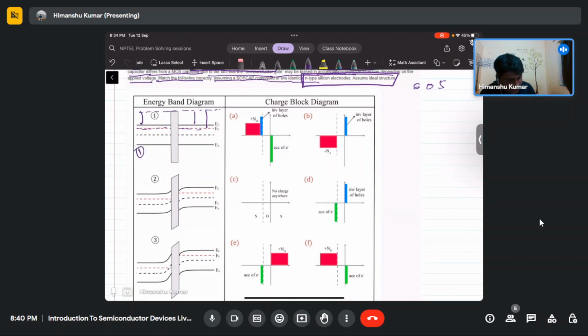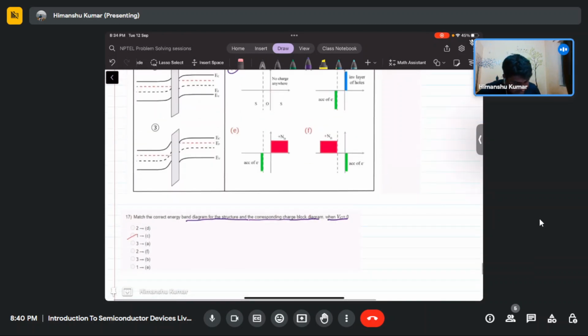Since the Fermi levels are completely aligned, there will not be any band bending present in the oxide region. That means there is no charge at the interface or in the bulk or anywhere. So the correct option will be C1. No charge anywhere. So 1 is C. The correct answer is C1.